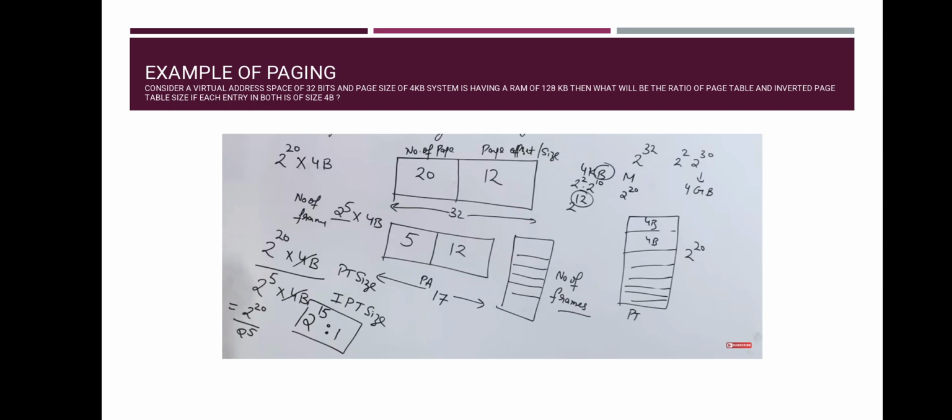I am writing in short, inverted page table size, and this is the normal page table size. Now if you convert this, it is very simple to find the ratio. 2 raised to the power 20 divided by 2 raised to the power 5. If the base is the same and you subtract the exponents, then you will get 2 raised to the power 15 is to 1. So this is the actual answer. So our option A is correct.